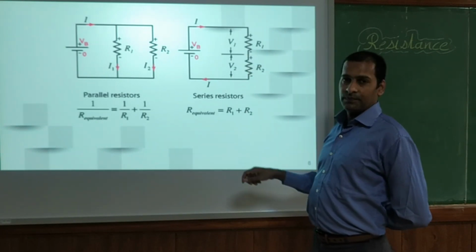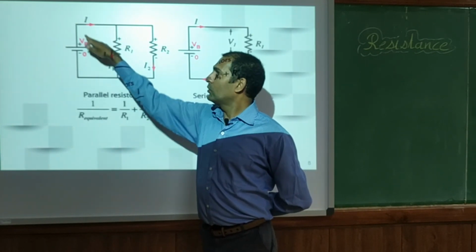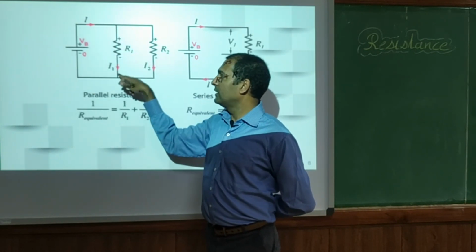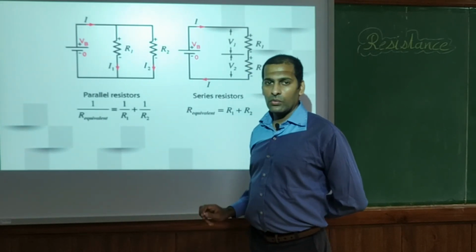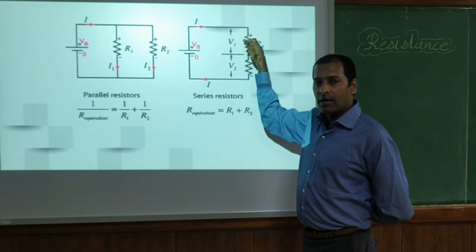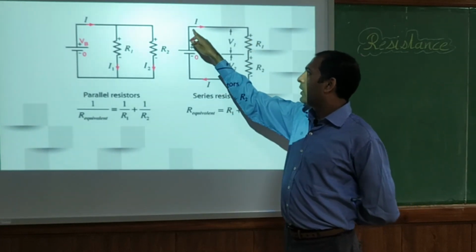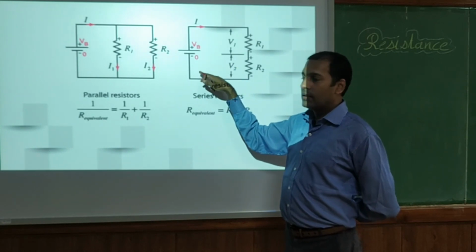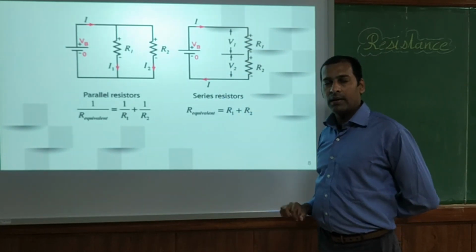Here voltage is always calculated between 2 points. These 2 points have the same voltage as these 2 points, and these 2 points have the same voltage as R2. But here we have two components, so at both component ends we will get a voltage drop. So the voltage given here will be divided among R1 and R2.